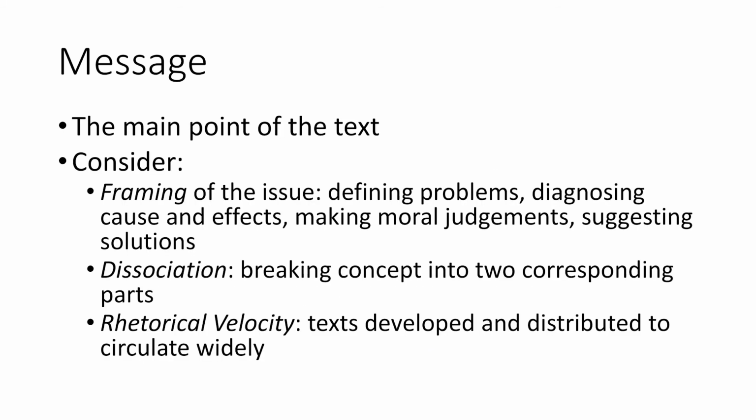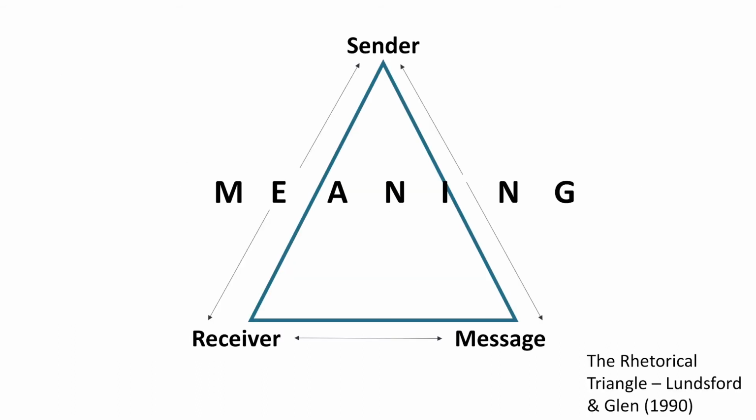Of course, with the message, you can also consider how that message is being conveyed. Things like framing, which we discussed in class, dissociation, and then finally this concept of rhetorical velocity. So to conclude, when thinking about the rhetorical triangle, we need to consider the sender, the receiver, and the message, and then how these interact with each other to create meaning.